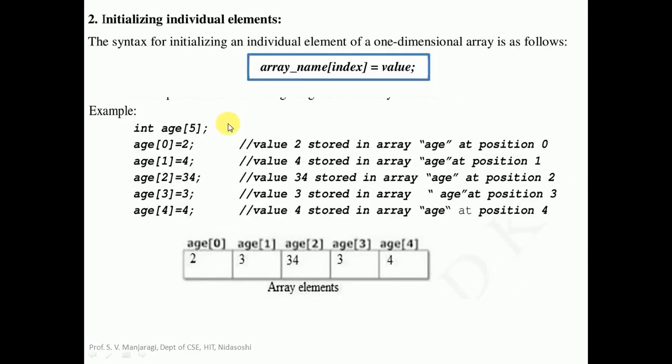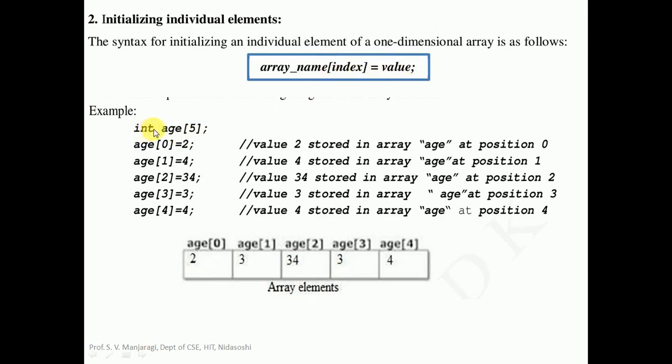Now let us move on to the second method, initializing individual elements. Individual array elements can be initialized one by one. The syntax of initializing an individual element of a one-dimensional array is given like this. It is basically the array name, and within the brackets we take the index, equal to a value.